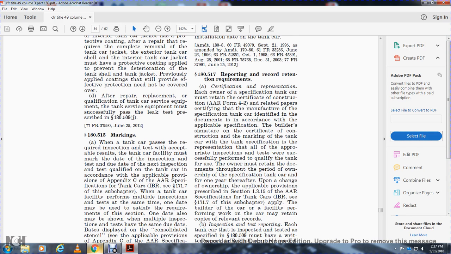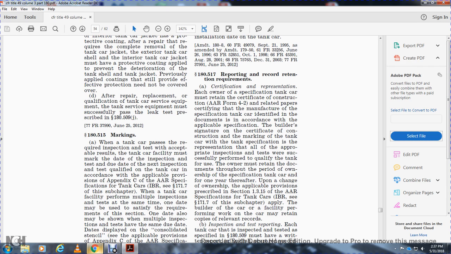180.517 reporting and record retention requirements. Certification: each owner of a specification tanker car must retain the certificate of construction, AAR Form 4-5-2, with the related papers certifying the manufacturer's specification tanker car identified with the documents in accordance with the applicable specification. The builder's signature on the certificate of construction, with the marking of the tanks of the cars with the specification, represents that all the appropriate inspections and tests were successfully performed to qualify the tank for use.